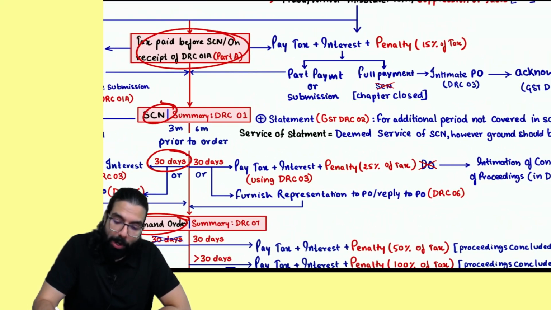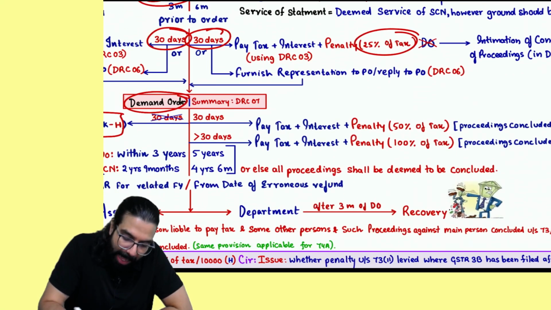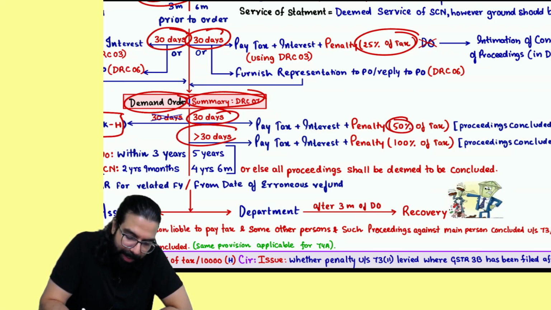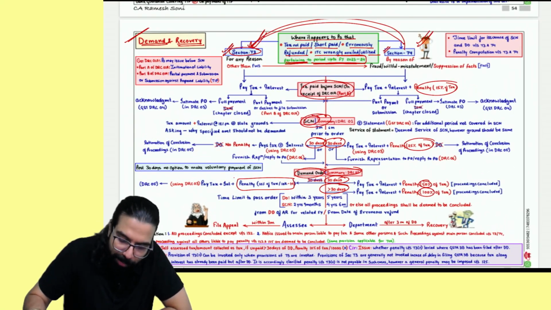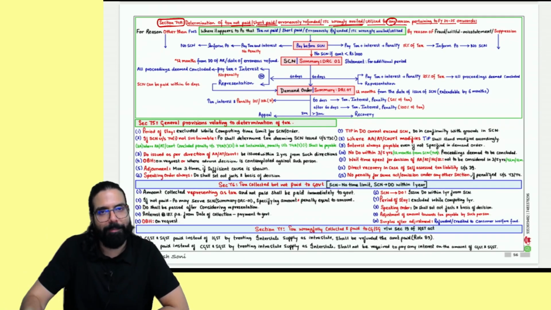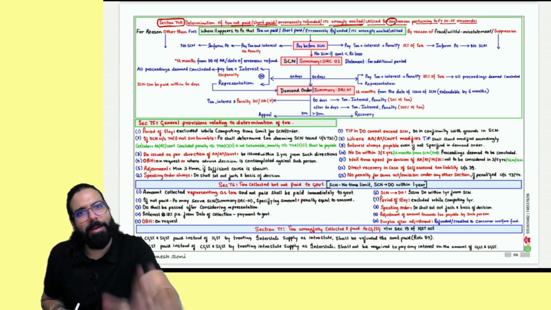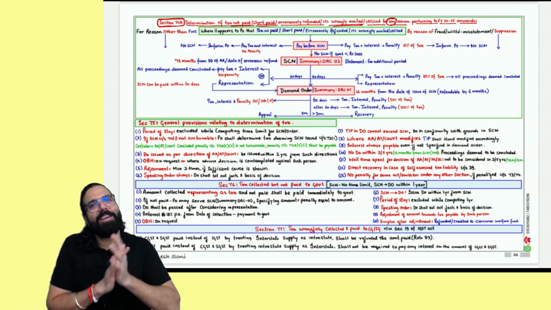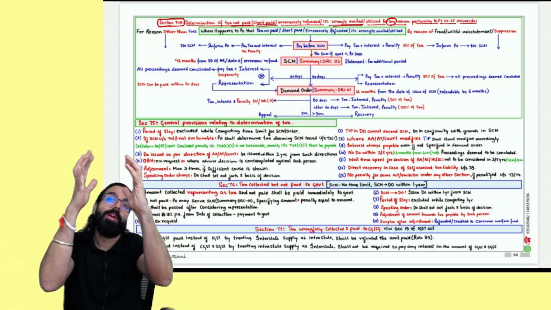In case of fraud cases, prior to show cause notice, 15%. After show cause notice, within 30 days, 25%. After demand order, within 30 days, 50%. After 30 days, 100%. Now, 73 and 74 have been merged and there is one single section, which is 74A. Listen carefully. Penalties in section number 74A also: they are talking about fraud case and non-fraud case, but in one section only, which is 74A.